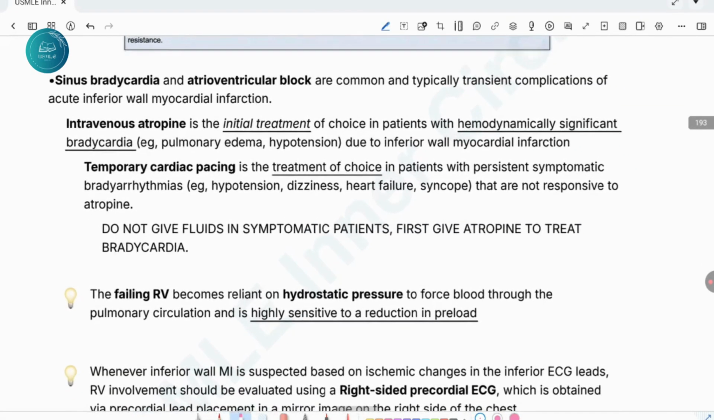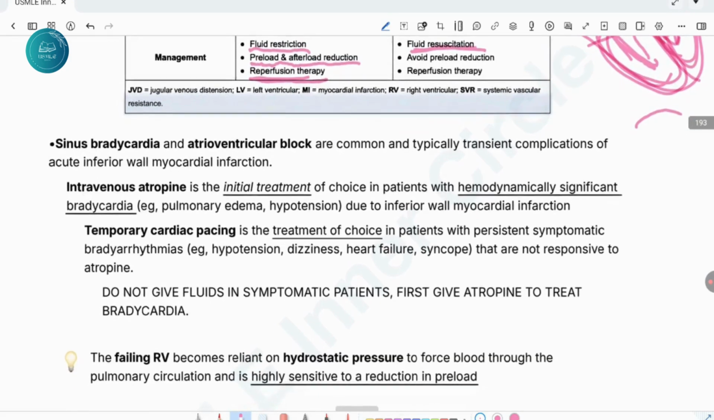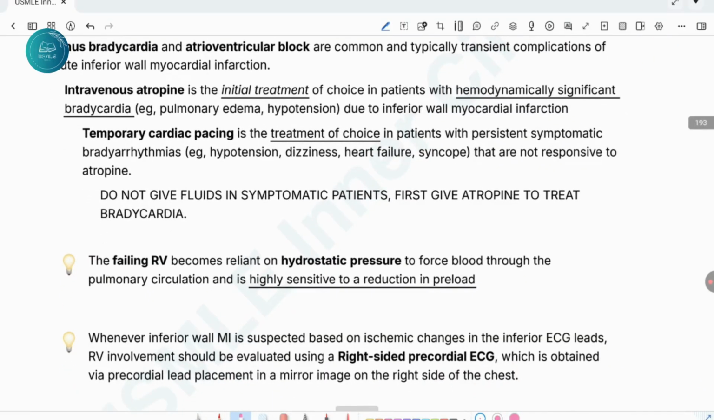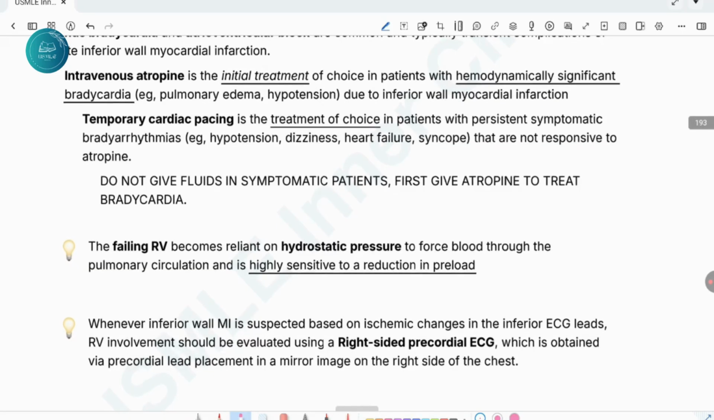Okay, if the patient presents with right ventricular MI, and the patient is hemodynamically unstable and has bradycardia, we don't give fluid immediately. First, we will give IV atropine to increase the heart rate of the patient, and then we will give fluids or do other interventions. Cardiac pacing is the treatment of choice in a patient with persistent symptomatic bradycardia.